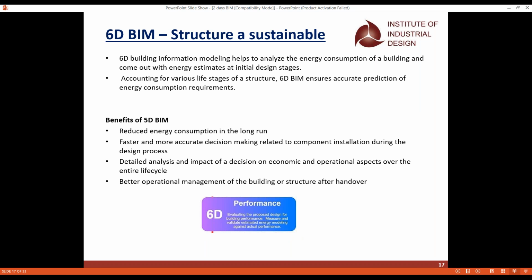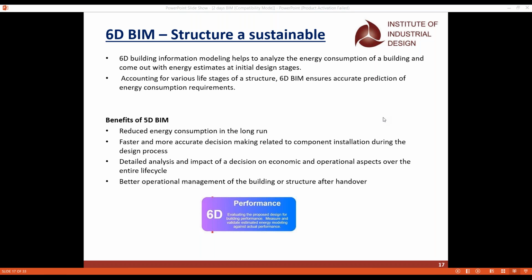And the next one is the 6D BIM, where we make the structure a sustainable structure. Because as I've told you, we will also calculate the lifespan of the structure. We will know the energy consumption of every building at the initial design stages itself, like how many artificial lights we have and how to manage the energy consumption of the building.